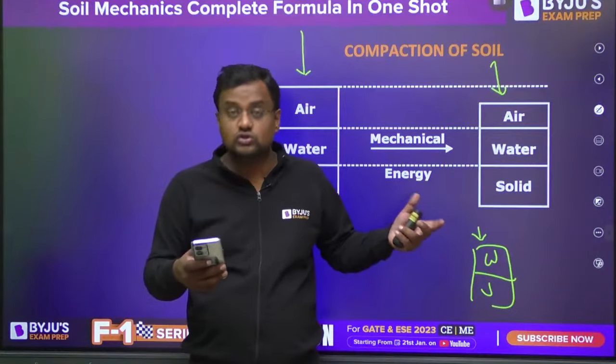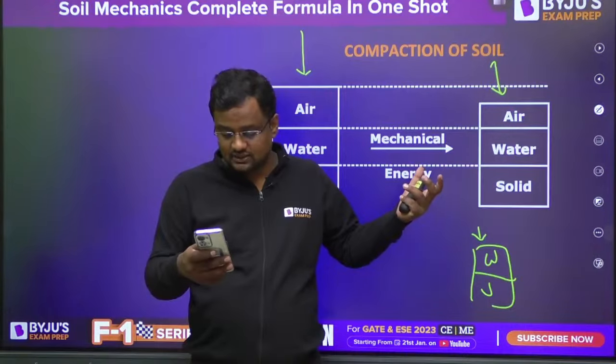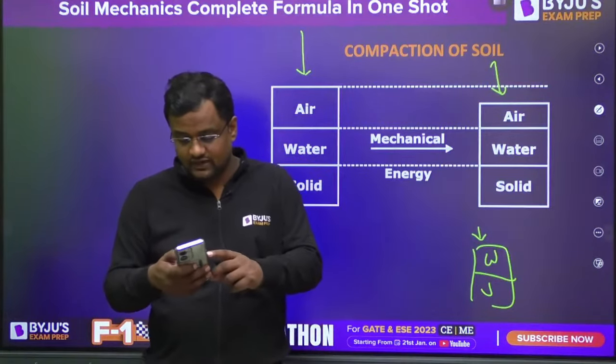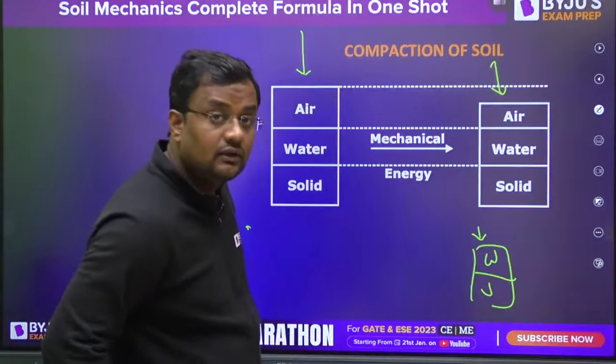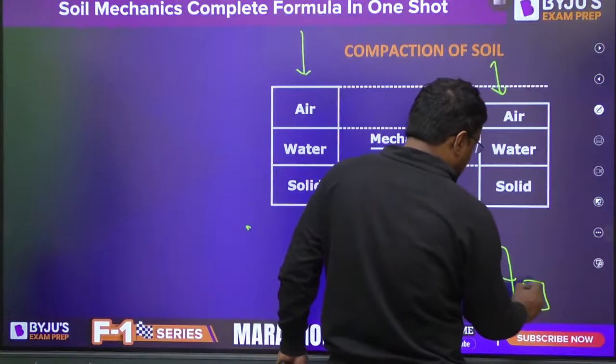So water also starts dissipating out, and further the volume reduces. Of course, solid will not be reduced, solid is constant.